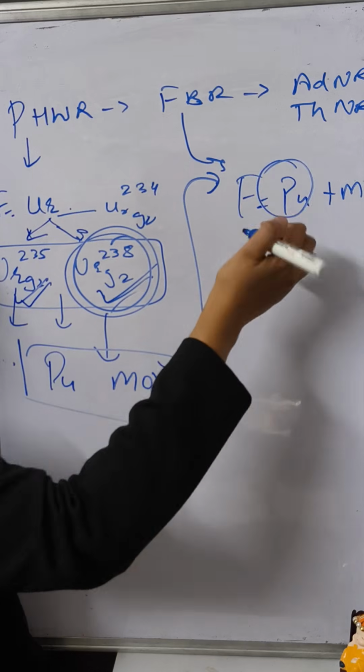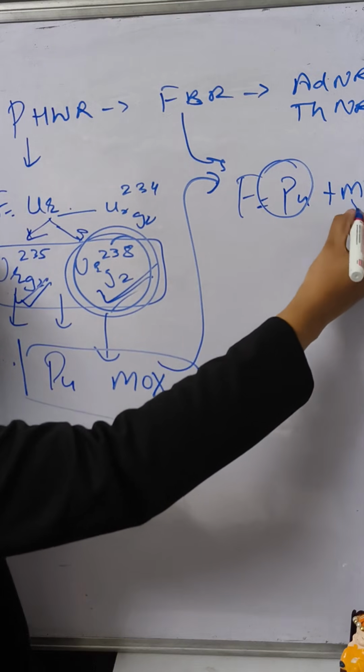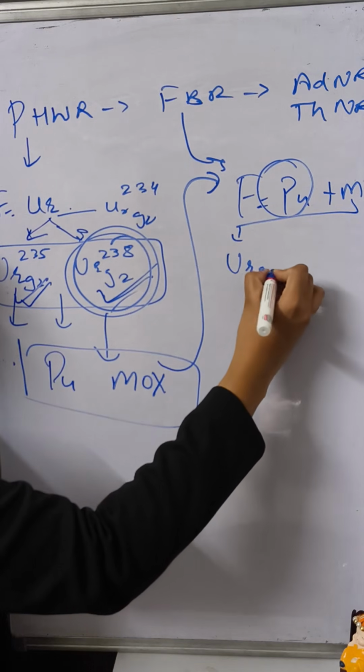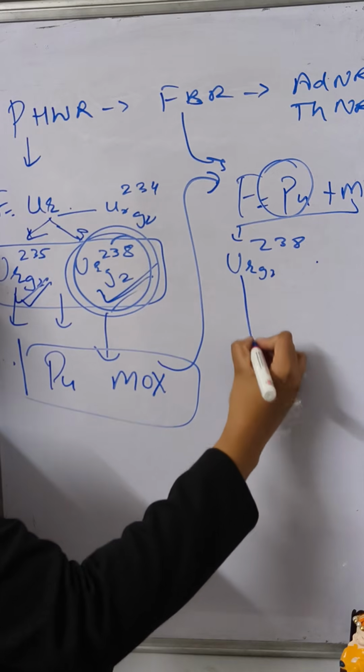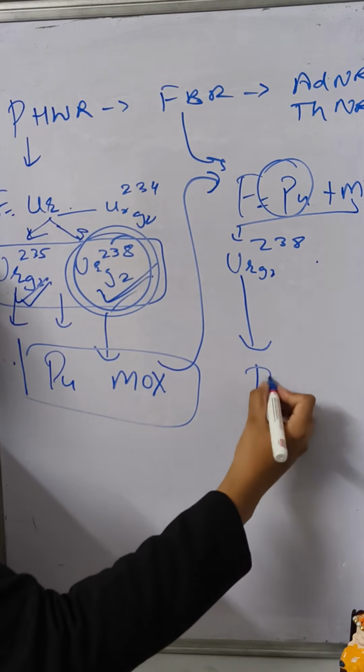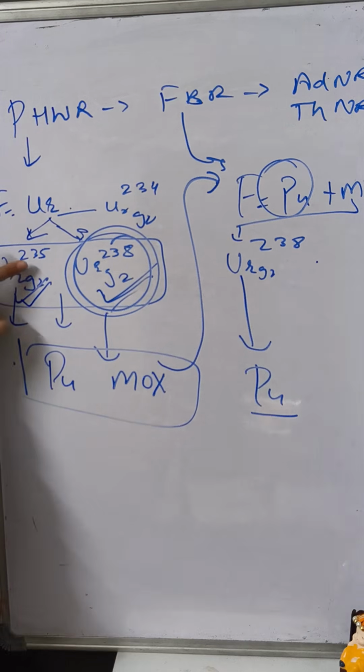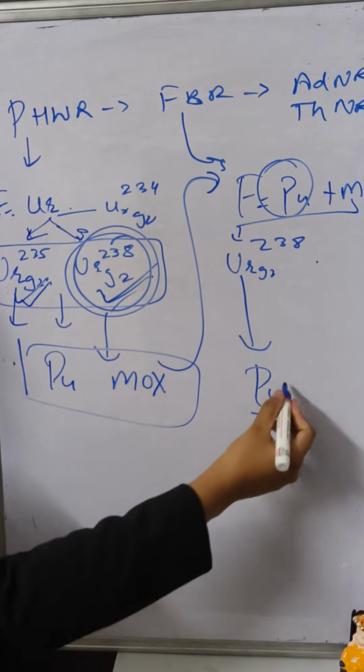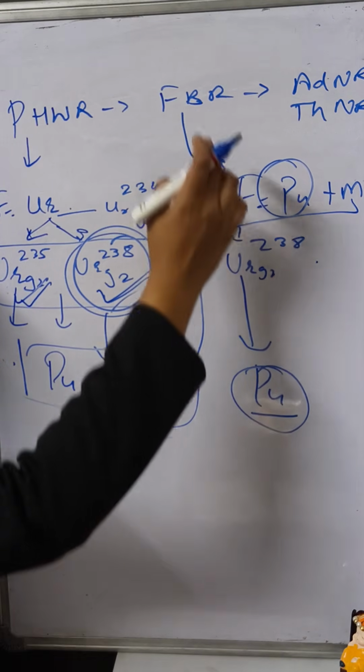Here plutonium is already a very good fissile material, but mixed oxide consists of uranium 92 238. This will also start to burn and will create again the same product, that is plutonium, as 235 has created. So this is plutonium, this is the outcome of the second stage.